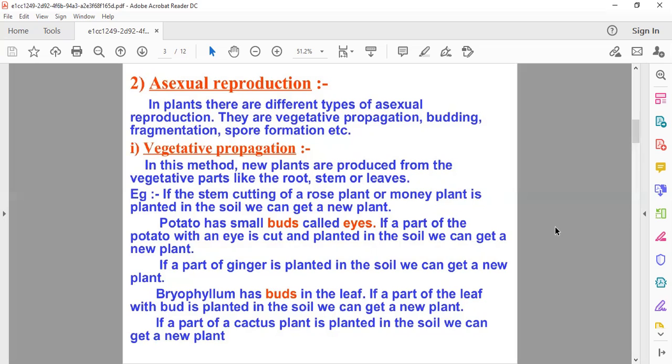So children, let's discuss vegetative propagation first. This is very, very interesting, and I think many of you have seen it also. In this method, new plants are produced from the vegetative parts like root, stem, or leaves. Means new plants grow from these vegetative parts only: root, stem, or leaves.